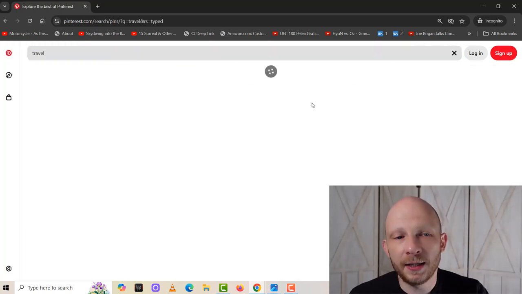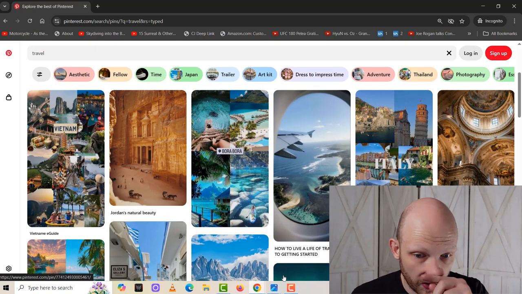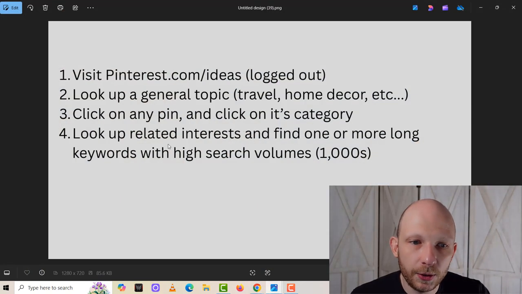Now, once I type that in and I get the search results, I'm going to get a lot of different pins, as you can see over here. I'm going to click on X. I don't want to log in. And what I'm going to want to do is click on any pin and then click on its category.